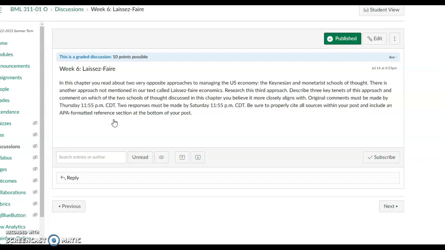Think about this. Think about laissez-faire. So what is the definition of laissez-faire? Laissez-faire is when there is no leader influence or no government influence being led. So think about the government structure and think about how the decisions are made by the people as opposed to the leadership or government influence.